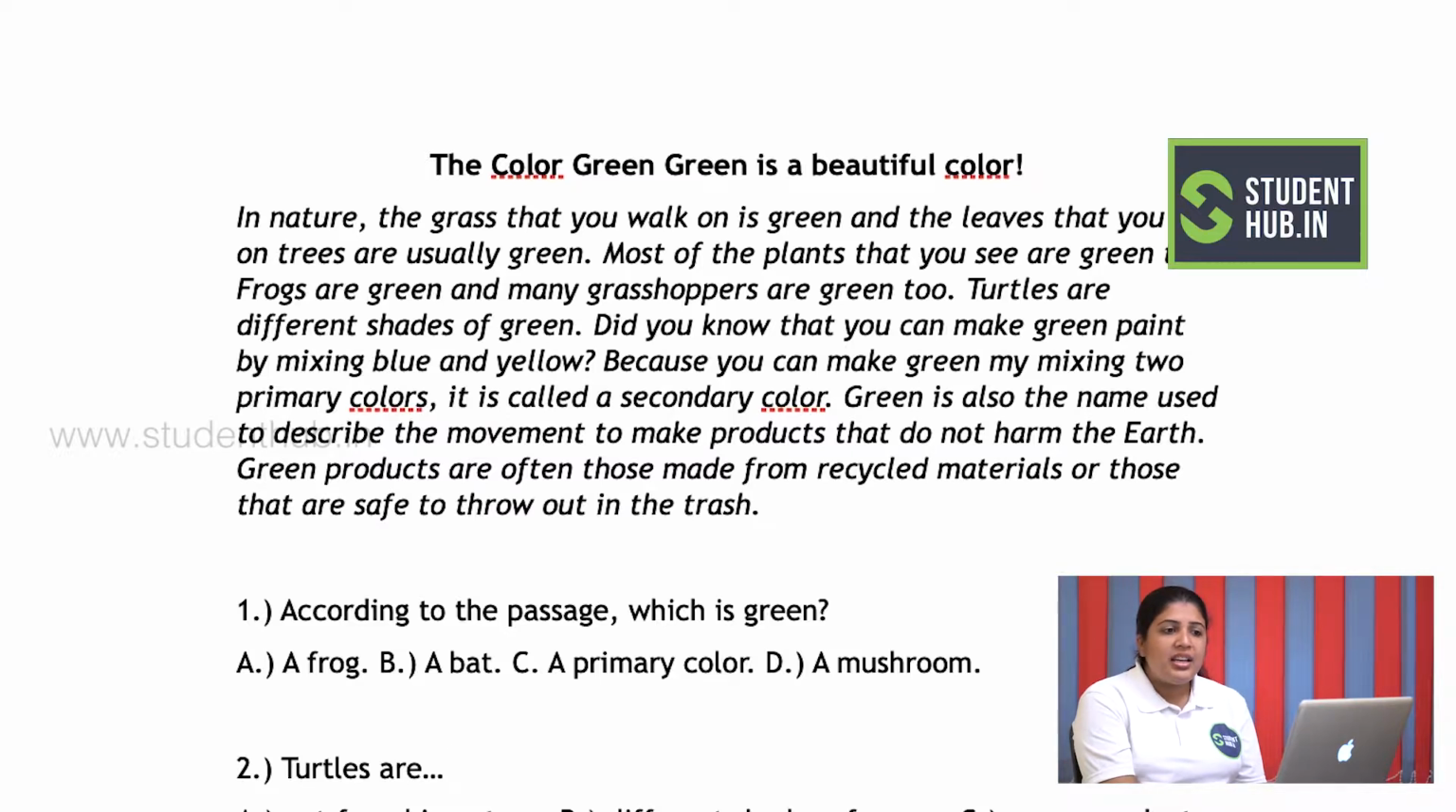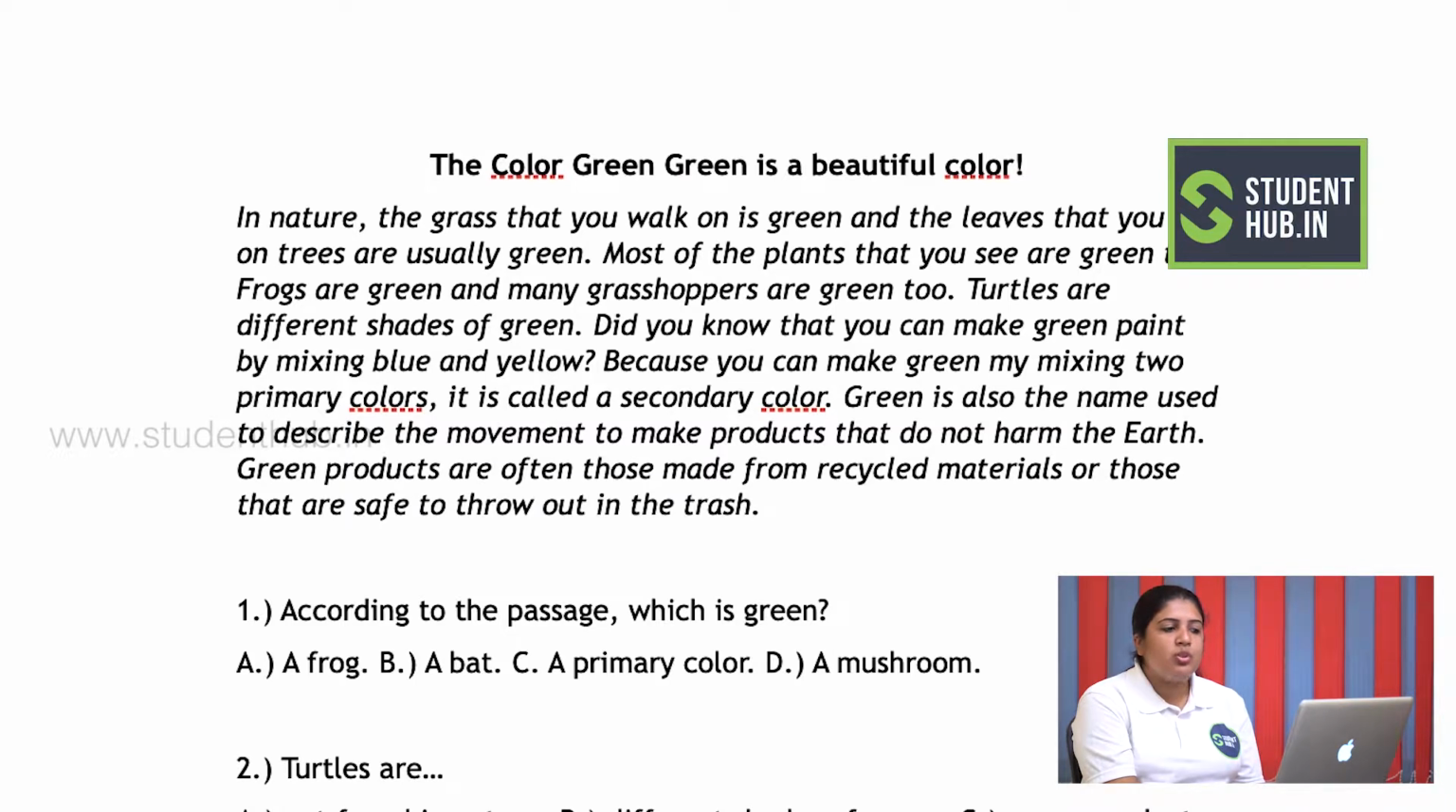is green and the leaves that you see on trees are usually green. Most of the plants that you see are green too. Frogs are green and many grasshoppers are green too. Turtles are different shades of green. Did you know that you can make green paint by mixing blue and yellow? Because you can make green by mixing two primary colors. It is called a secondary color.